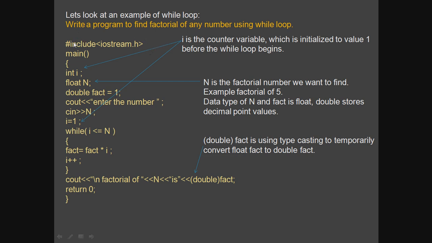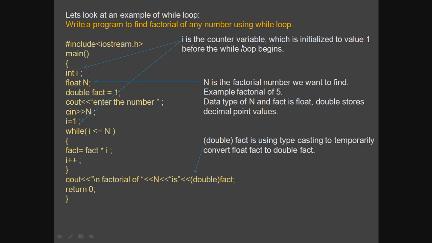As usual, it always starts with the header file, iostream.h, and then the main function. Within the opening and closing curly braces is the body of main, so the compiler will only execute what is written inside the main function body. Here you are declaring the variable I. By now I'm sure you are familiar with the variables you need to find the factorial of a number.